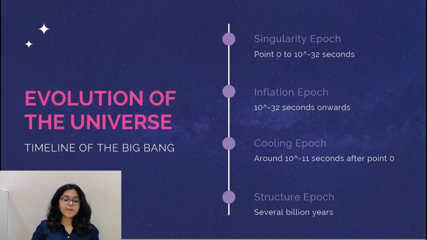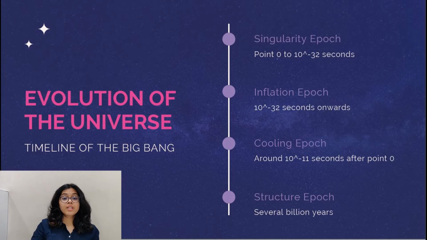The second period of time that we talk about is the inflation epoch. Now, after the first fundamental force of the universe was formed, the inflation epoch began, which lasted from 10^-32 seconds onwards. After 10^-37 seconds, a phase transition occurred.